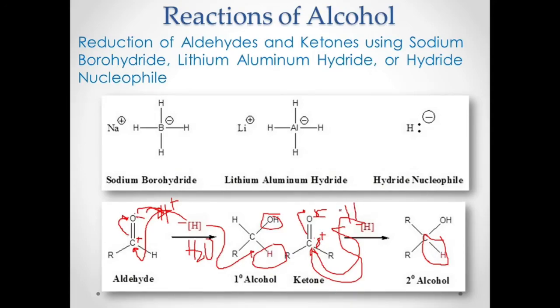If you have another proton, that negative oxygen will attack that proton to form an OH. So that is the basic concept. But remember, when we reduce an aldehyde, we form a primary alcohol. When we reduce a ketone, we have a secondary alcohol.